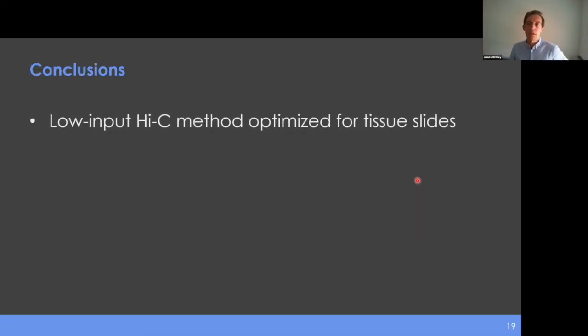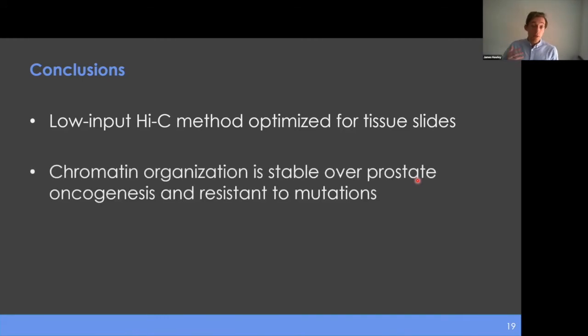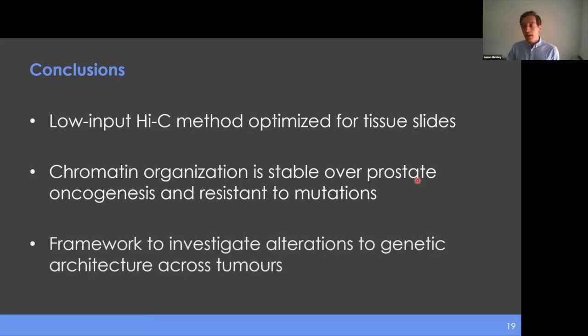And so, to summarize what we've been able to do here in our work, we've optimized a low input Hi-C method for tissue slides so that we can better study primary tumor tissue instead of just cell lines or other model organisms. We found that chromatin organization is stable over prostate oncogenesis, is largely resistant to mutations, but that these focal interactions appear to be changing how genes may be expressed. And the broader conclusion of our work is that we've been able to develop a framework for investigating genetic alterations to this architecture using chromatin organization data to interpret and understand how these things may be working.